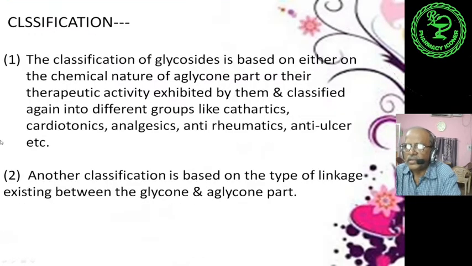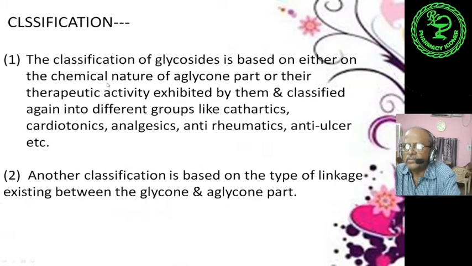Next, we will discuss the classification. The classification of glycosides is based either on the chemical nature of a glycan part or on their therapeutic activity exhibited by them, and classified again into different groups like cathartics, cardiotonics, analgesics, anti-rheumatics, anti-ulcer, etc. Number 2, another classification is based on the type of linkage existing between the glycan and aglycan part.